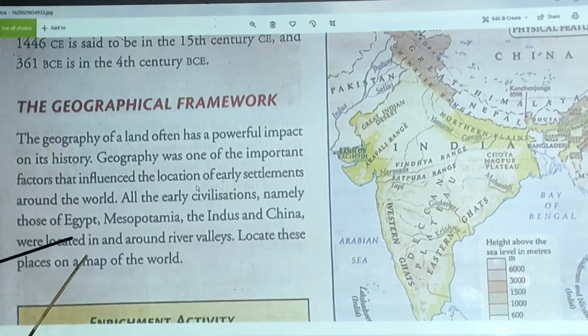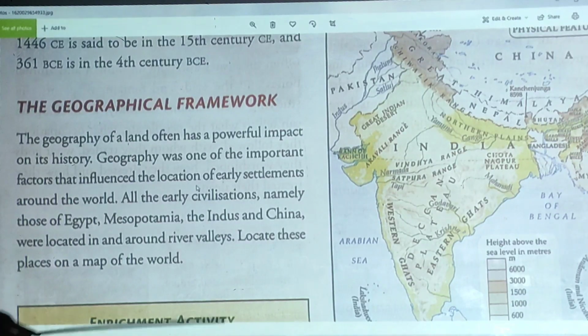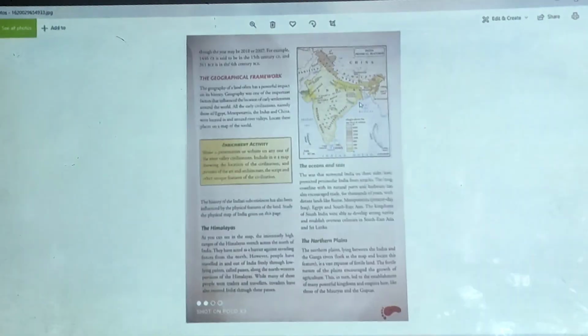Some civilizations are mentioned here in your book, like Egypt, Mesopotamia, Indus, China, and very interesting, you notice, I think all the great civilizations occurred in our continent, Asia. And these civilizations were located in or around river valleys. So let's check our next topic and see what is given.